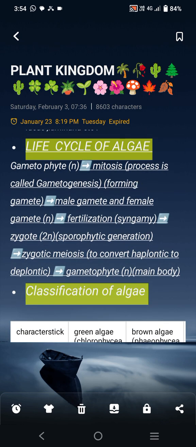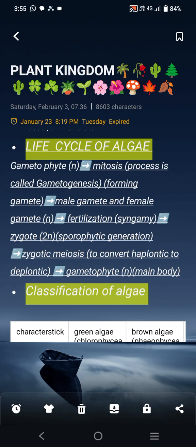If we have to discuss the life cycle of algae, or any organism, it starts from the main body, and the main body of algae is the gametophyte, not the sporophyte. The gametophyte is the main body, which is haploid, and forms gametes by mitosis, also called gametogenesis.